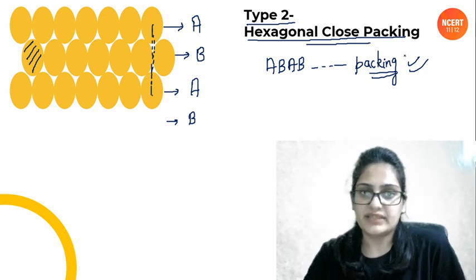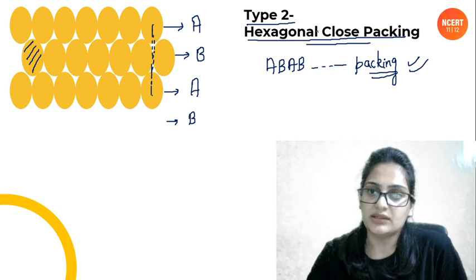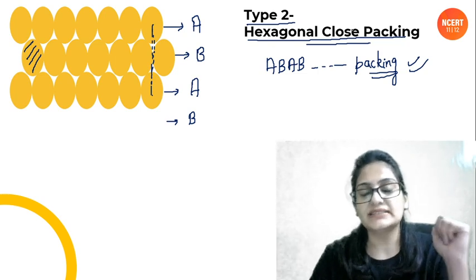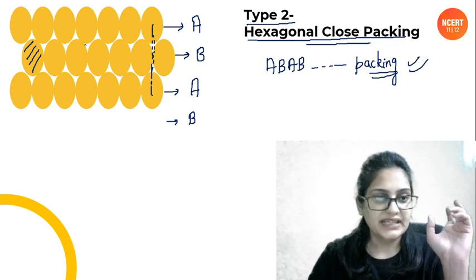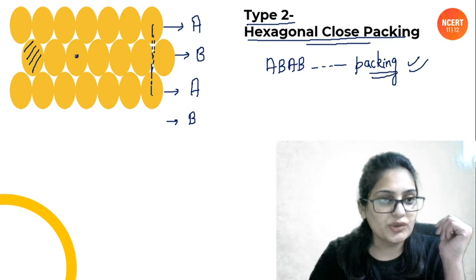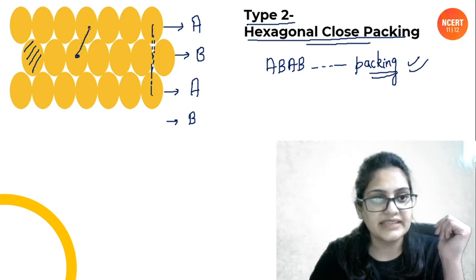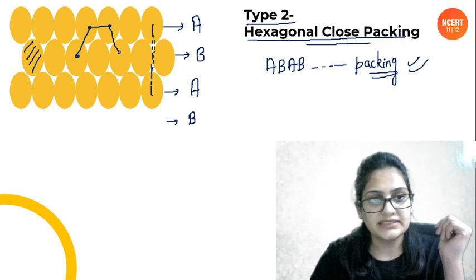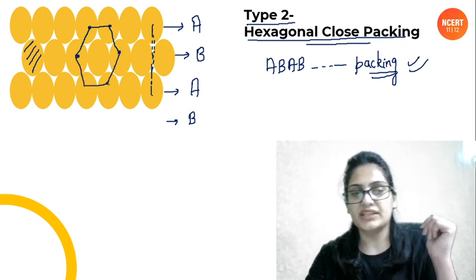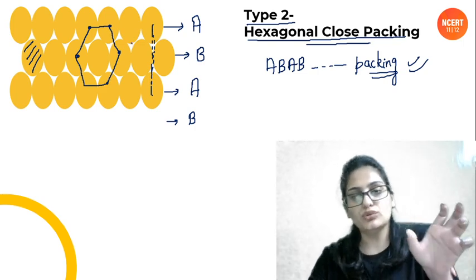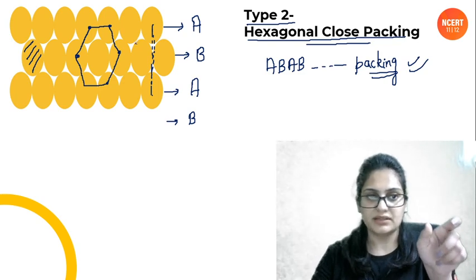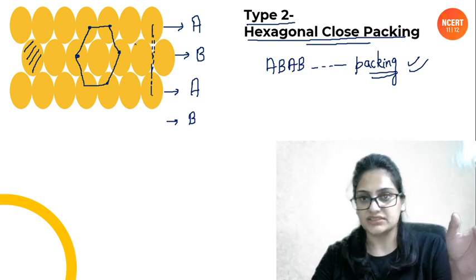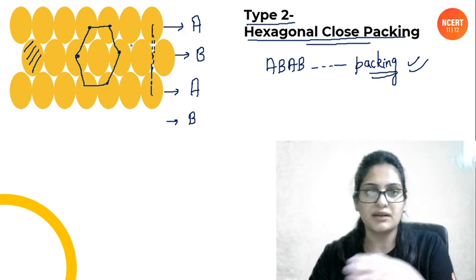Now moving on, people. Now we need to do the same thing for this. Why is it called hexagonal close packing? Because the unit cell that you can select will have a hexagonal shape. Let me see. People, if you look at this atom, then this atom, then this atom, then this atom, and here, then here. This is going to be one unit cell. When you repeat it, this is the basic structure, the basic part of the crystal, by repeating which you can have the complete crystal.